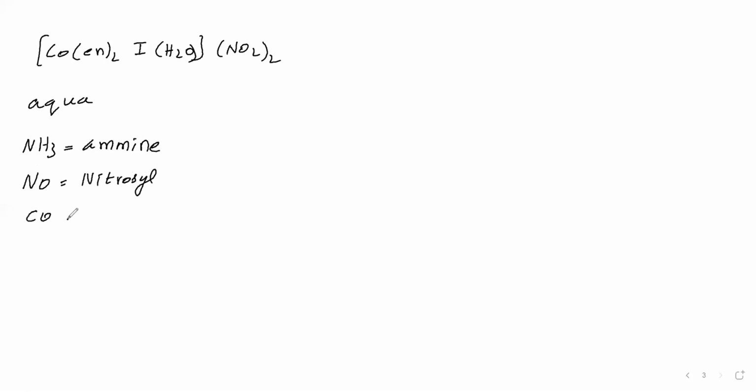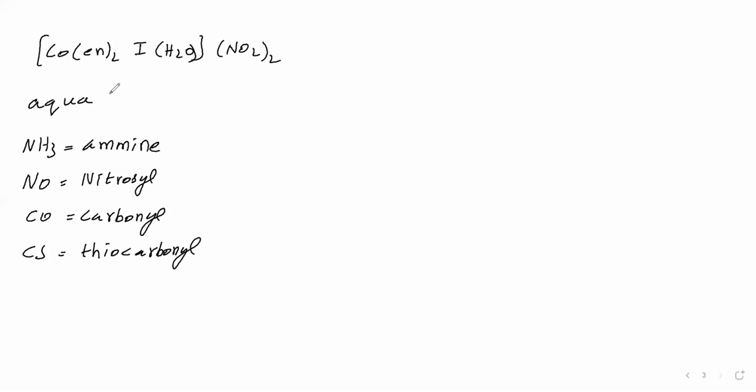CO is a neutral ligand. For that we say carbonyl. CS is a neutral ligand. For that we say thiocarbonyl. So for neutral ligands, the name we have to say in this way. For H2O, aqua we have to say, because H2O is a neutral ligand.